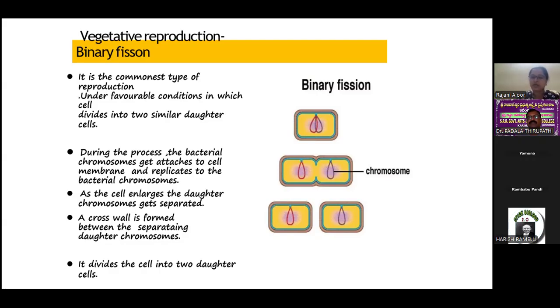In gram-negative bacteria, it is followed by the development of a simple median constriction that finally results in the complete separation of two daughter cells without cross wall formation.